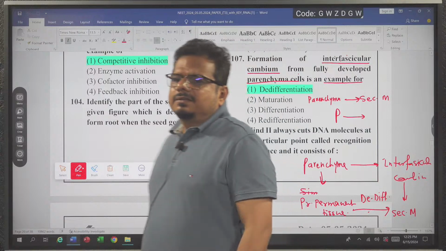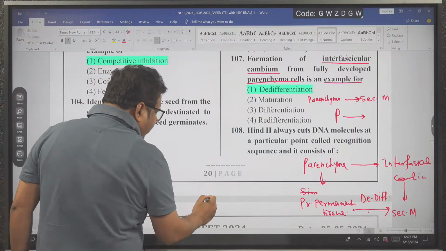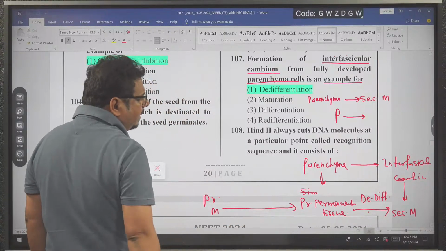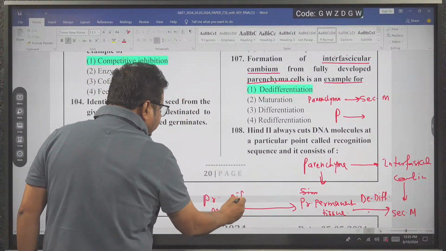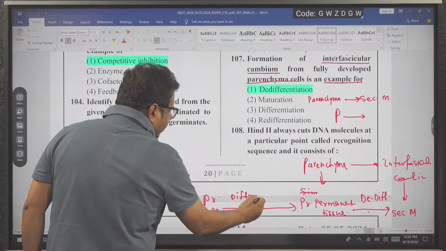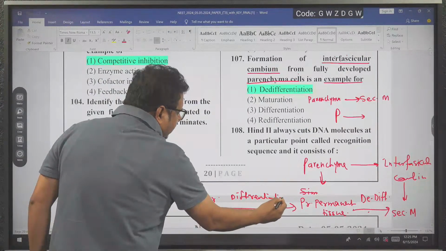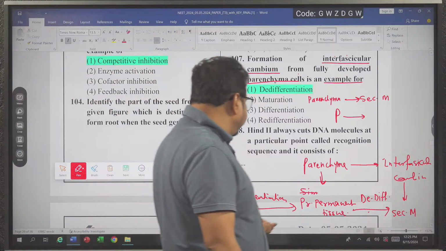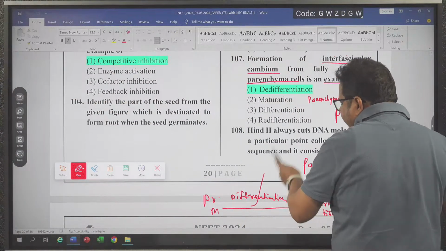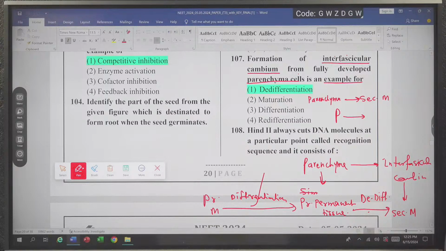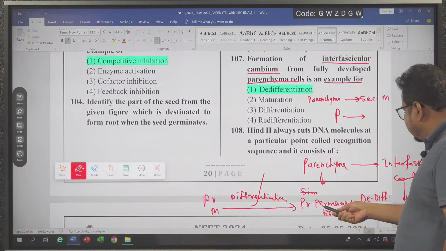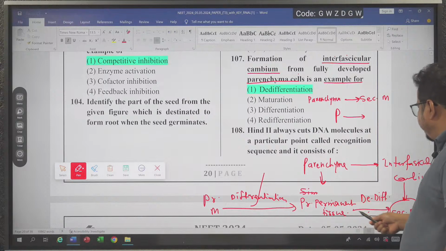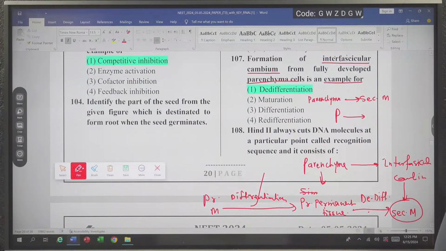Got the idea? What is differentiation? When primary meristem is converted into primary permanent tissue, this event is called differentiation. So in this question, all definitions are covered. Formation of secondary meristem from primary permanent tissue is called de-differentiation.